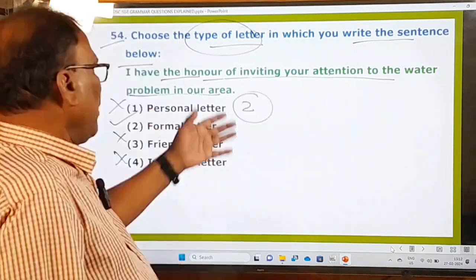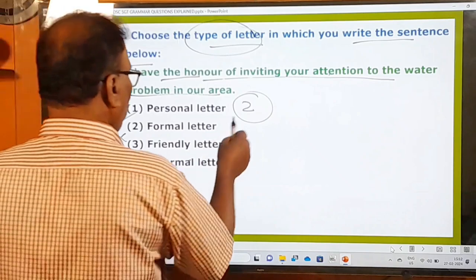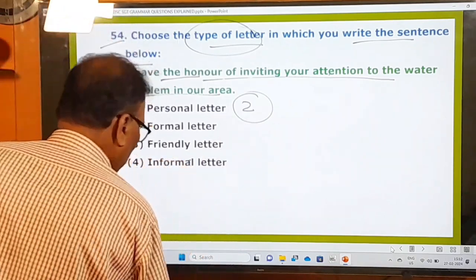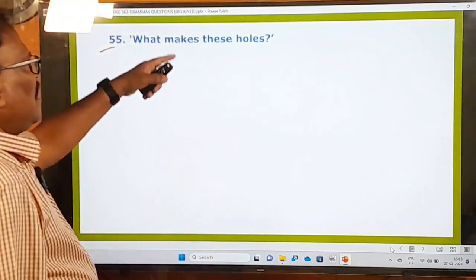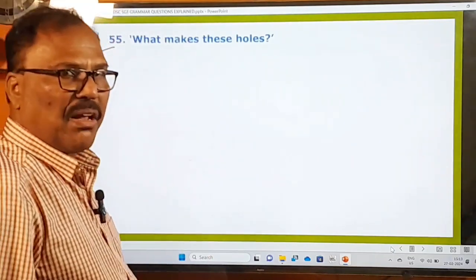Only the formal letter, and that's why your answer is number 2, right? And now let's move on to the next question. 55th question. What makes these holes? So this is the question. What is the examiner asking you to do?